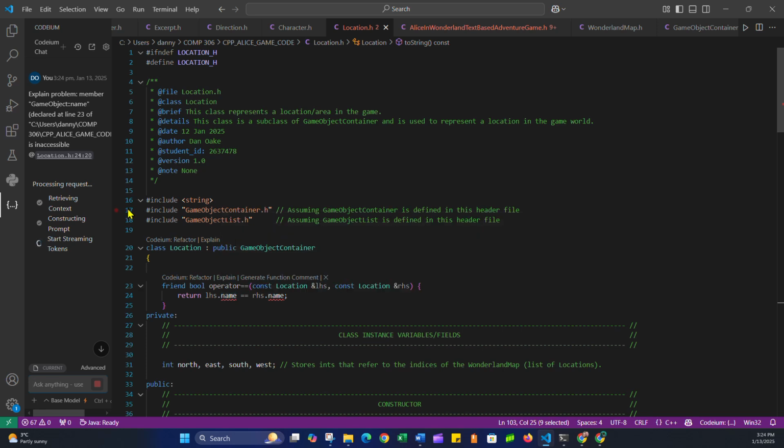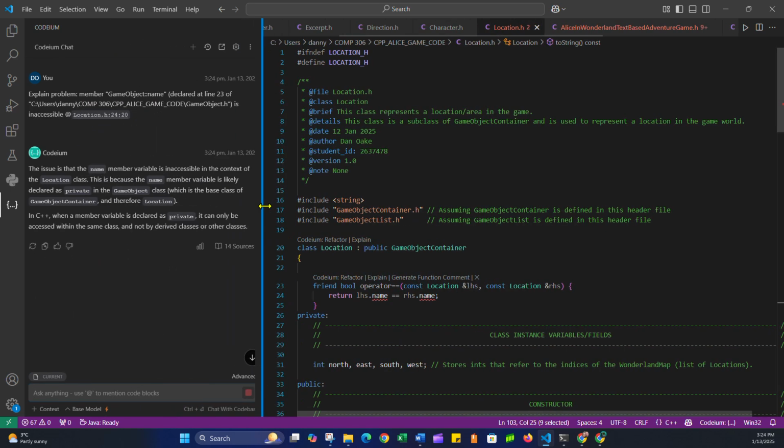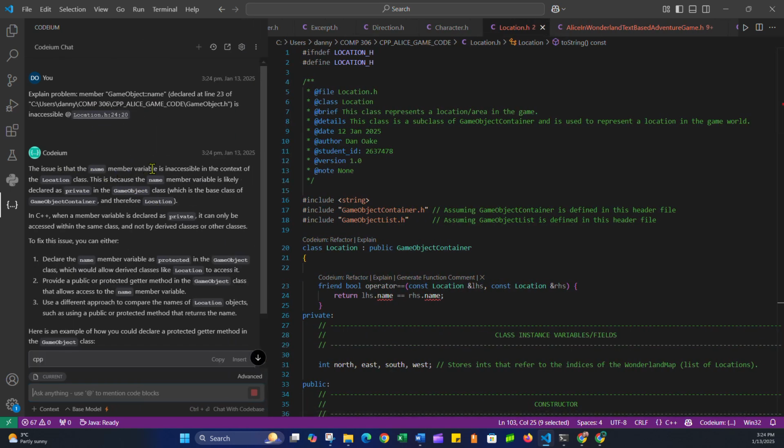It's going to be like, hey, you don't have a name instance variable, so I'm going to make one. But let's see. The issue is that the name member variable is inaccessible in the context of the location class. This is because the name member variable is likely declared as private in the game object. Oh, that's why I don't have it.